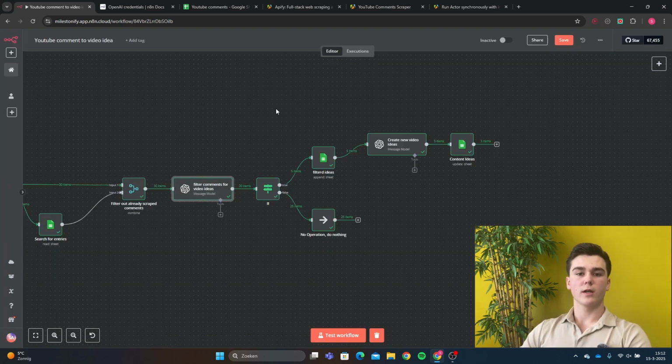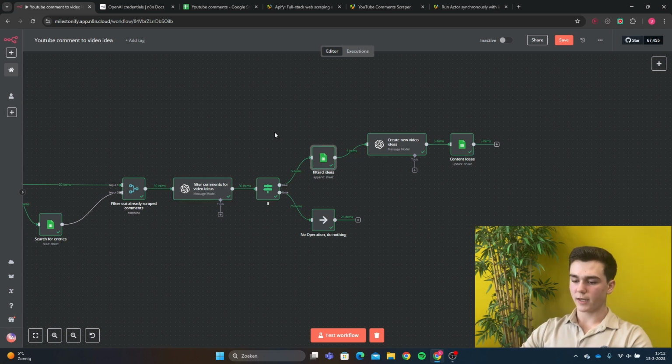For the next node, we're going to create an if node, and this if node is going to drop all of the comments that aren't talking about our specific topic and our niche, and that cannot help us with creating new content IDs. This will just leave us with all of the comments that can help us, and it will be sent to a Google Sheets node. But we will first look into our if node.